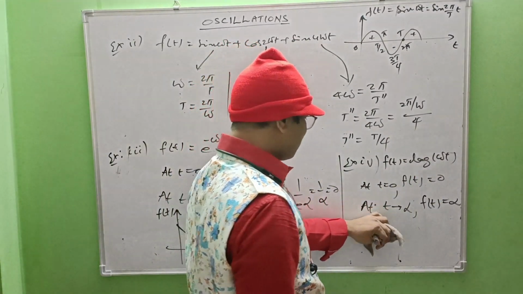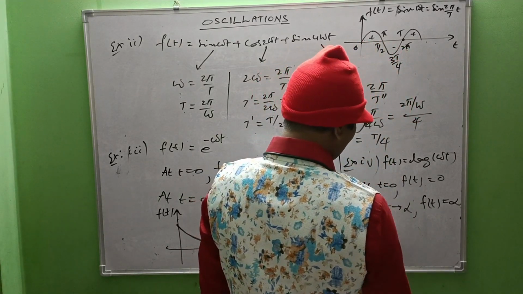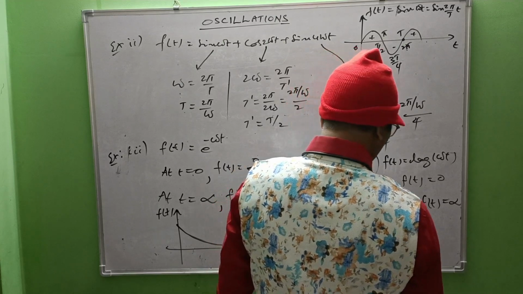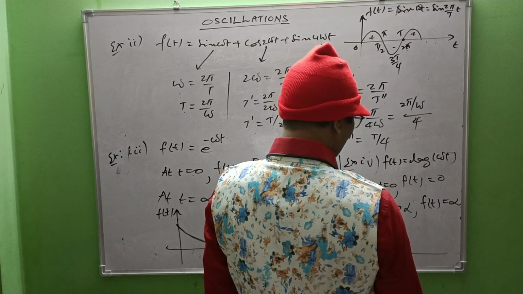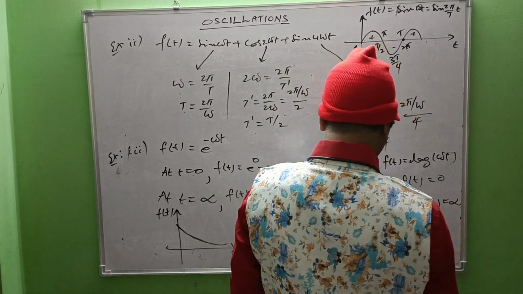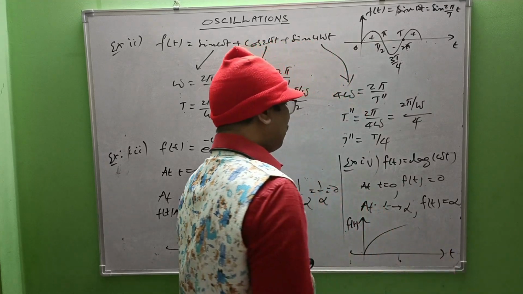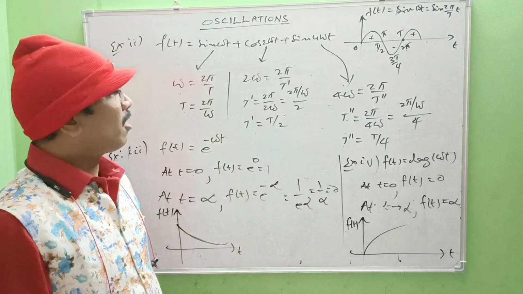So that's why it's not periodic, it's not harmonic. So the variation is like this. F of t versus time, increasing like this. So these functions cannot be simple harmonic.